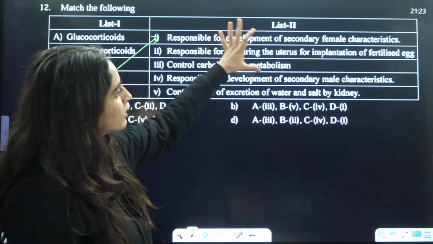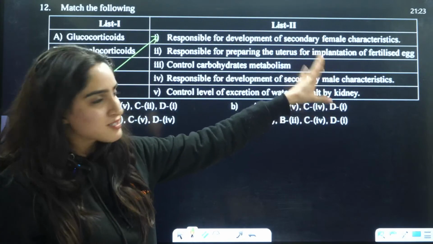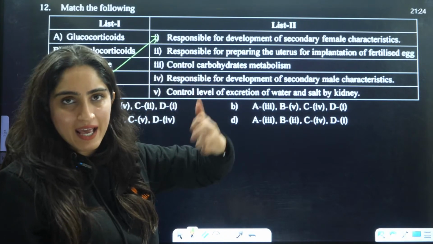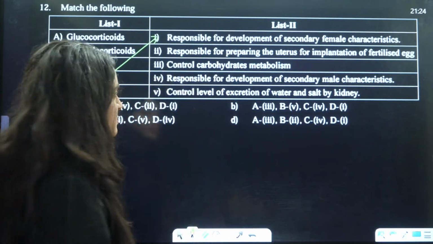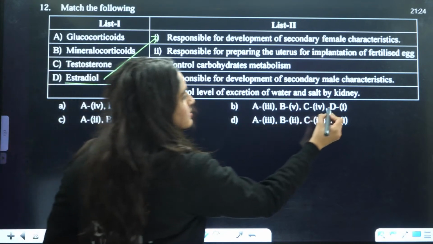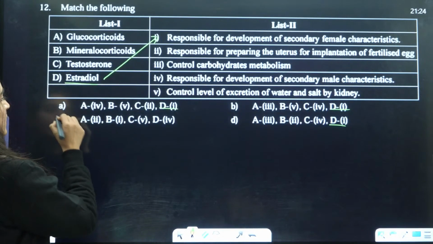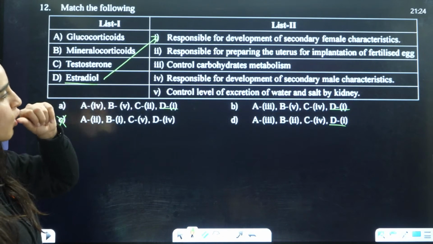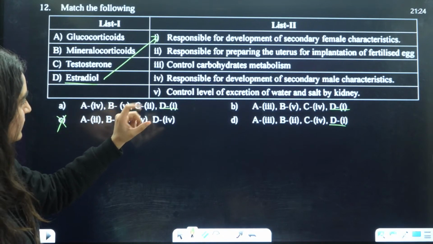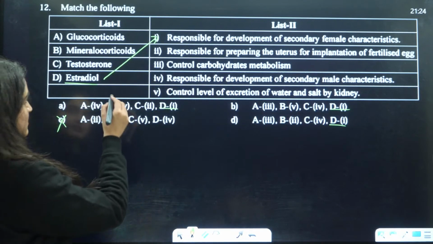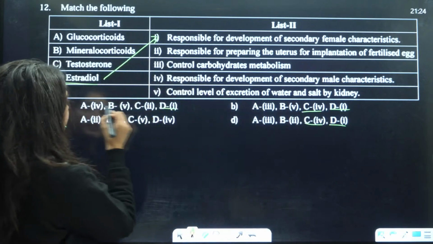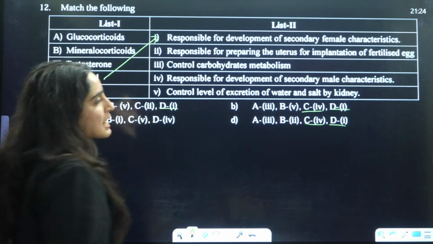It is also used for development of secondary female characteristics. Its role is also for the implantation of egg and the menstrual cycle. So we can say D is 1 in these three cases, so this is eliminated. Testosterone is a male hormone, so it will be responsible for secondary male characteristics. So C is 4th over here. So this is also eliminated.